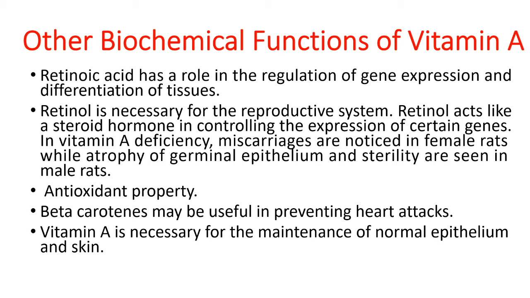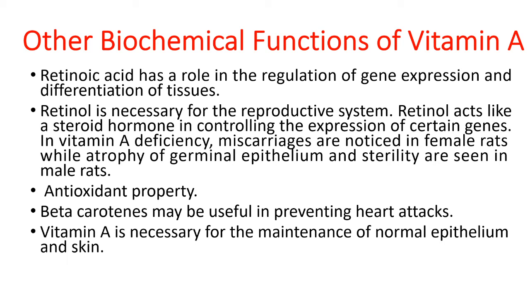It also has a very good antioxidant property. This antioxidant property is mainly due to the presence of beta carotene. Beta carotene acts as an antioxidant. Antioxidant means it inactivates the free radicals and protects the tissues from their toxic effects. These free radicals are strong oxidants and are highly reactive, so they can damage the biomembranes by causing lipid peroxidation.